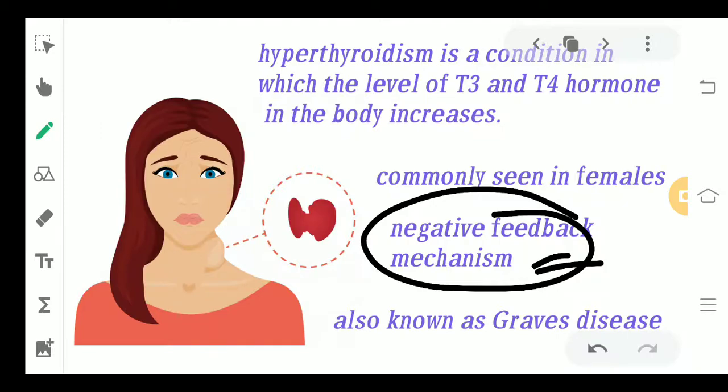Moving ahead, it is also said as Graves' disease. This swelling is said to be goiter. It can be multinodular or it can be solitary. Also it is said as thyrotoxicosis.